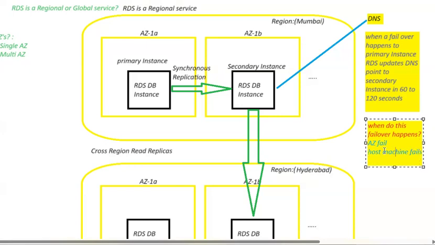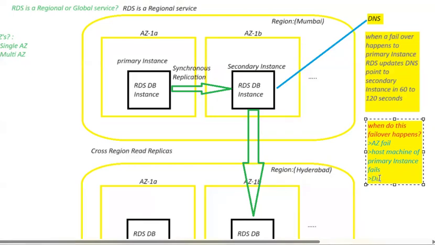Whenever the host machine of your primary instance fails, since your instance is running on top of it, and we no longer have the host machine, the instance hosted on top also goes to failure.